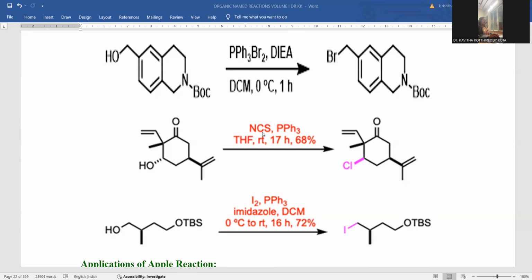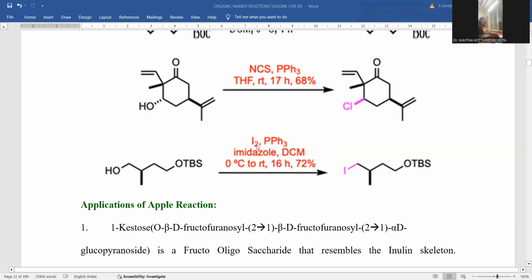So here, instead of N-bromosuccinimide, you can take N-chlorosuccinimide, and PPh3 will be taken. Rather than bromo, here the chlorination takes place at this hydroxyl, so nucleophilic substitution is the common criterion through the Appel reaction. It is possible to achieve iodination upon the same hydroxyl functionality through the Appel reaction, so that the hydroxyl will be shifted by a halo group, that is iodo. So iodination also takes place there.